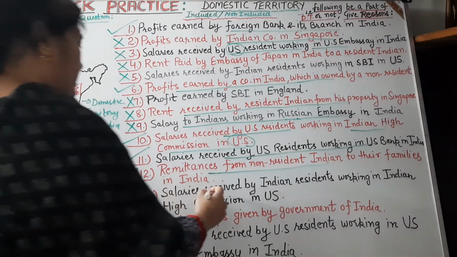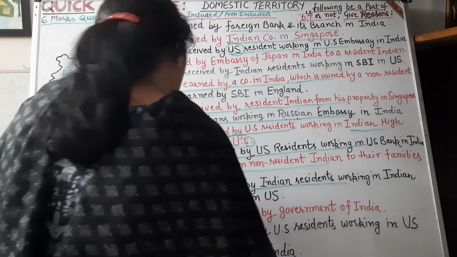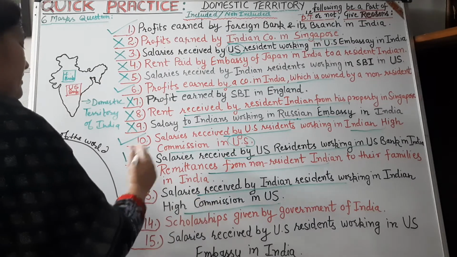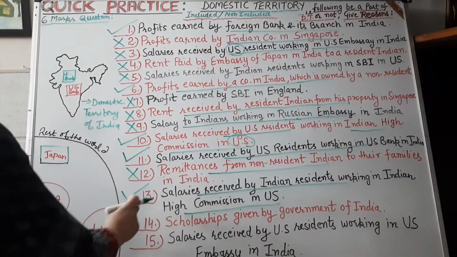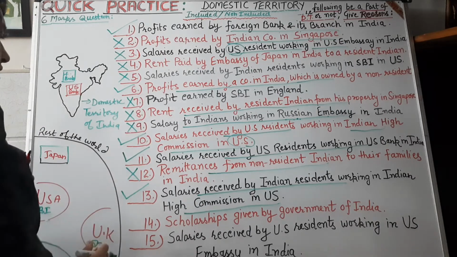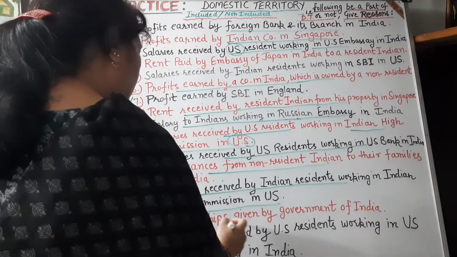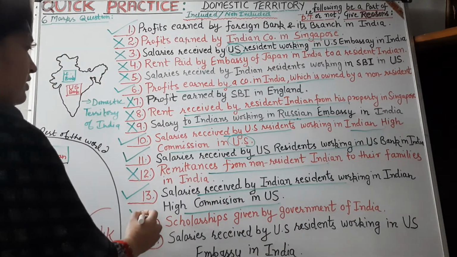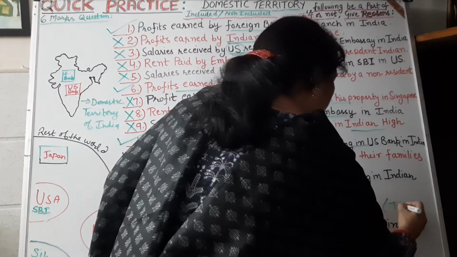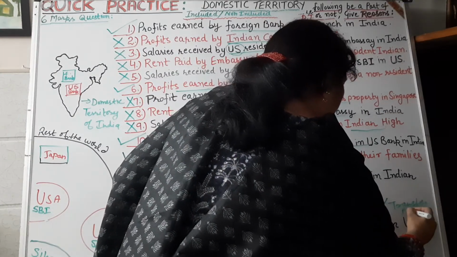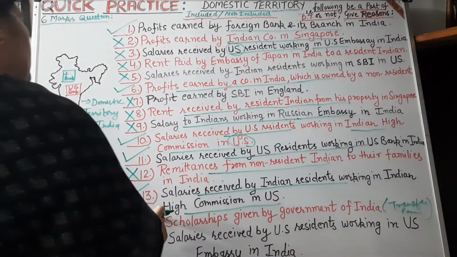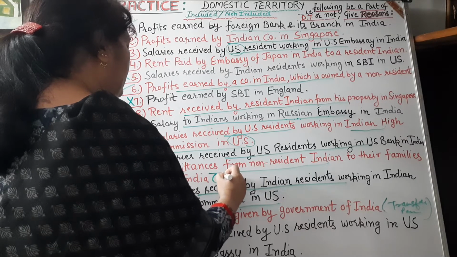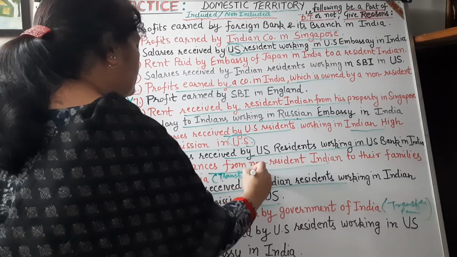Then salaries received by Indian residents working in the Indian High Commission in USA. So the Indian High Commission in USA would be a part of India's domestic territory, and will be included in India's domestic territory. Then scholarships given by the Government of India. These are a part of transfer payments. So these will not be included in the domestic territory of India. Similarly, remittances, we can also write down the reason. These are transfer payments.